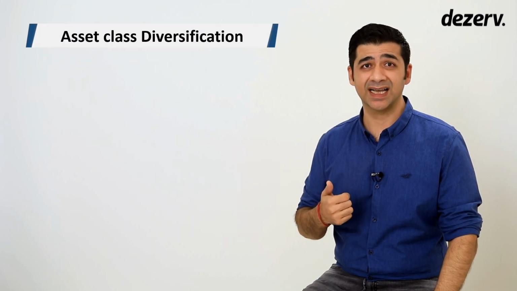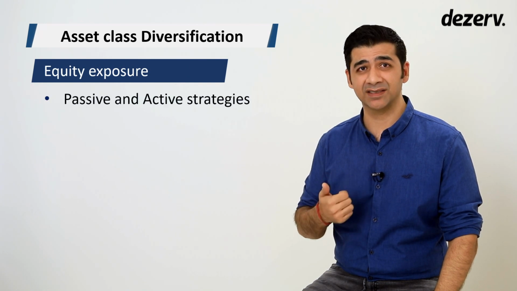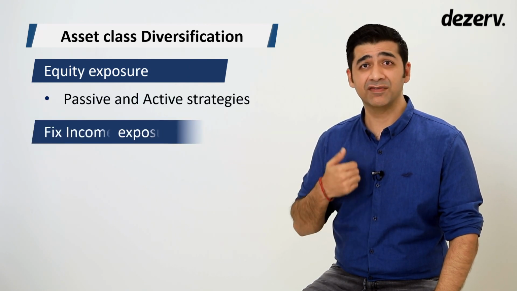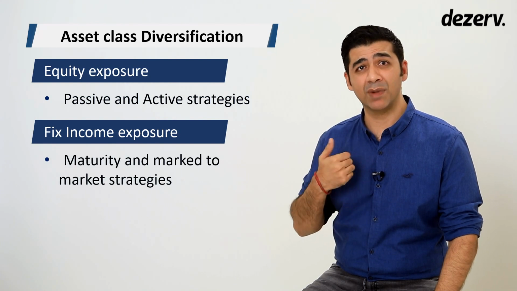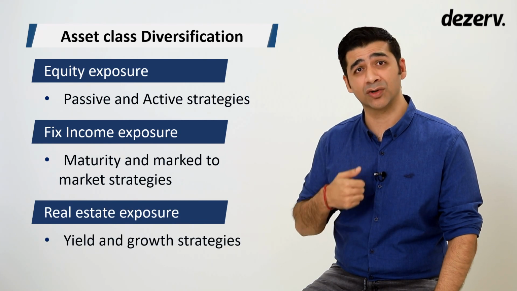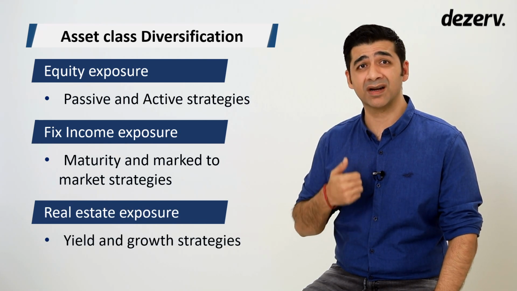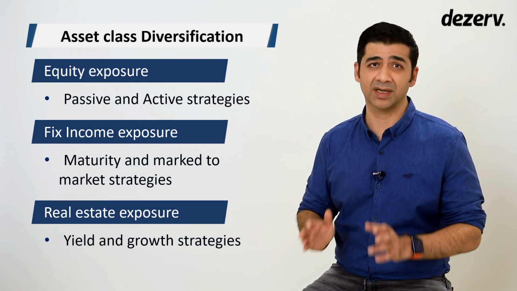You also have strategy diversification. Each asset class has multiple strategies. Equity exposure can be taken through passive and active strategies. Fixed income exposure can be taken through hold to maturity and mark to market strategies. Real estate exposure is possible through yield and growth strategies. There should be a right blend of these strategies in the portfolio to achieve the desired outcomes.